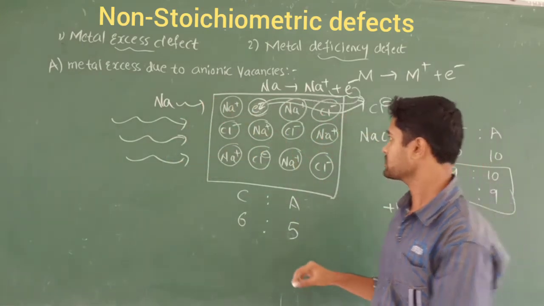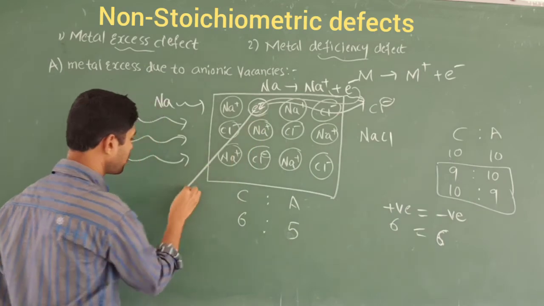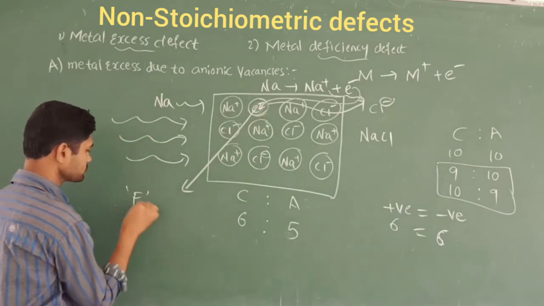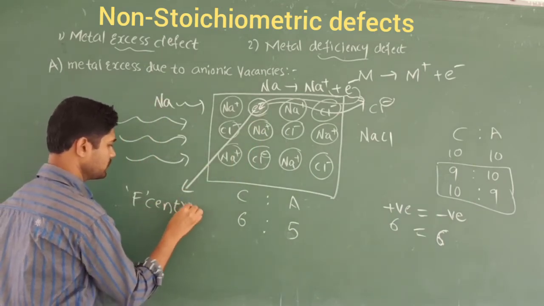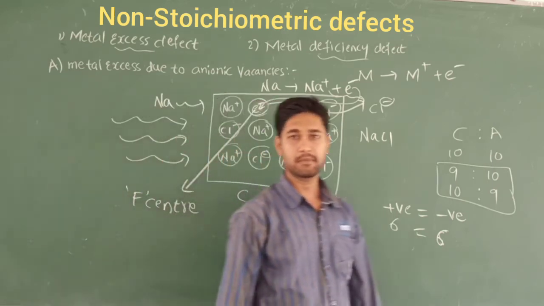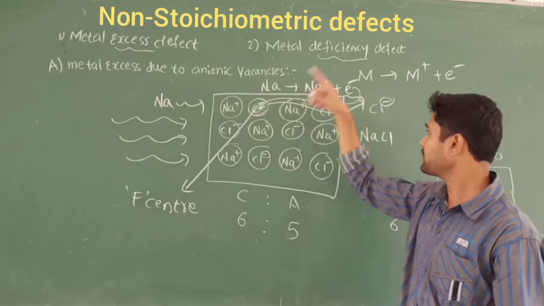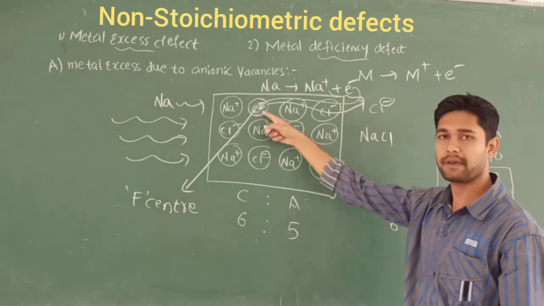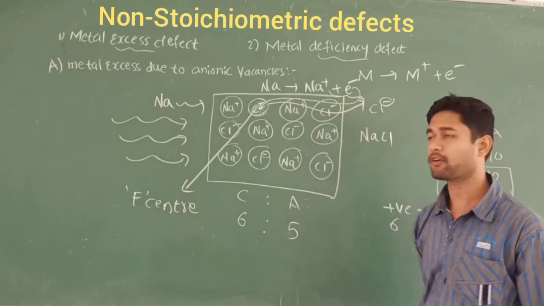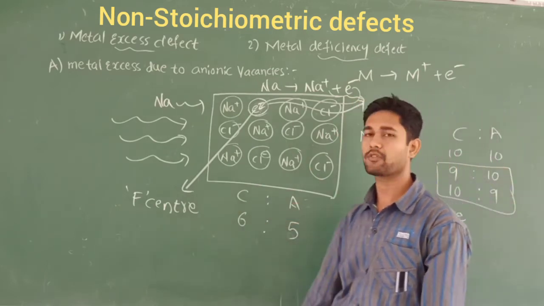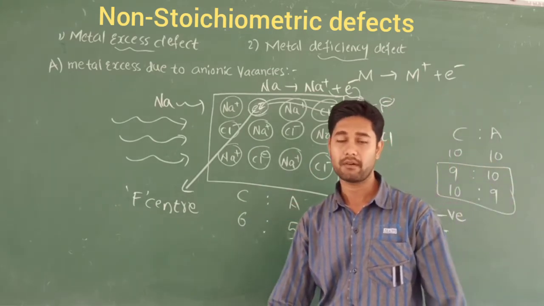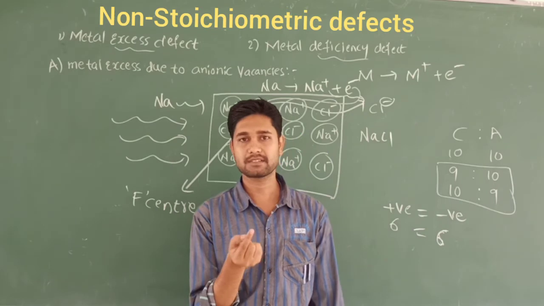And one more interesting thing: this center we are going to call the F center, because this vacant space is going to be occupied by an electron. That's why it is called the F center. But what happens when you see NaCl crystals?